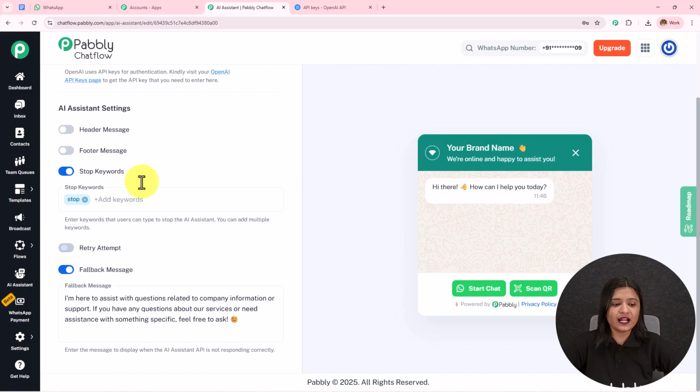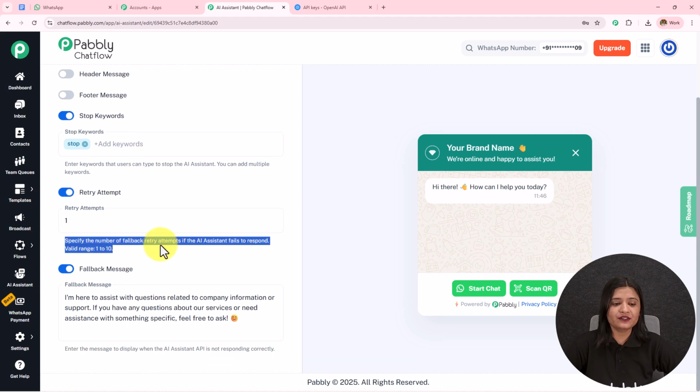Then we have this retry attempt. So specify the number of fallback retry attempts if the AI assistant failed to respond. Valid range is 1 to 10. You can increase or decrease the retry attempt according to your choice and preference.